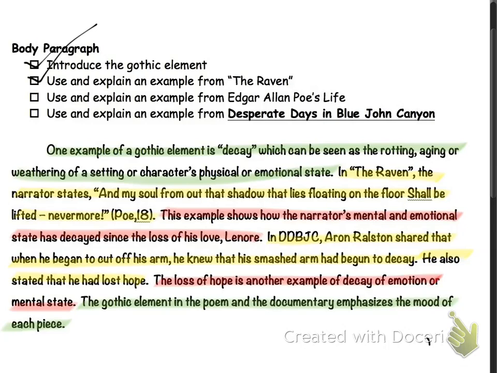Did we use and explain an example from Edgar Allan Poe's life? No, but we didn't have to. We only have to use 2 examples per paragraph. Did we use and explain an example from Desperate Days in Blue John Canyon? Absolutely. So we have satisfied all the requirements for a body paragraph.